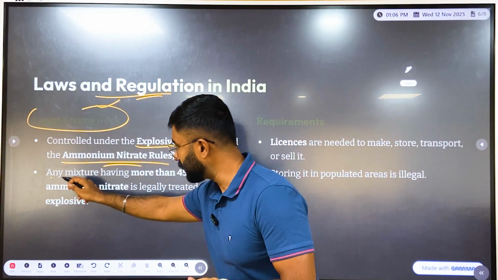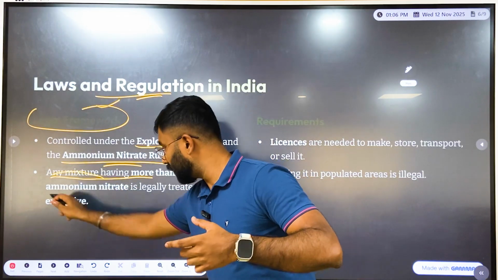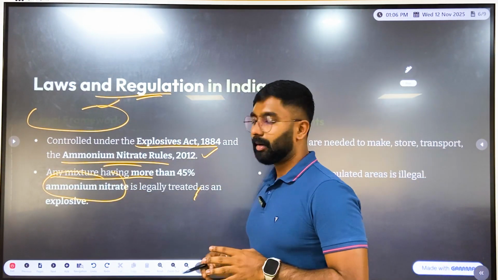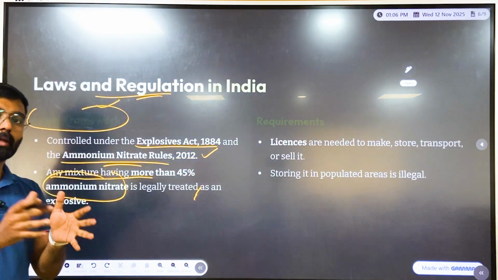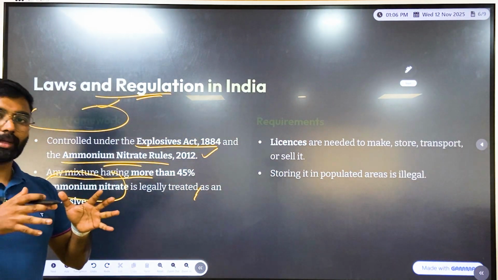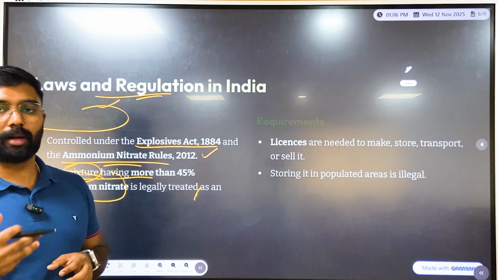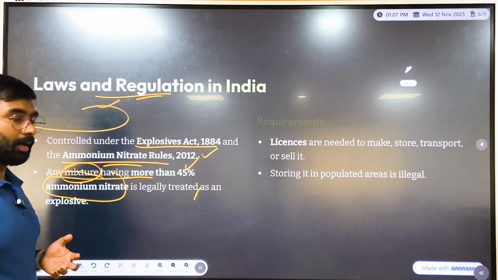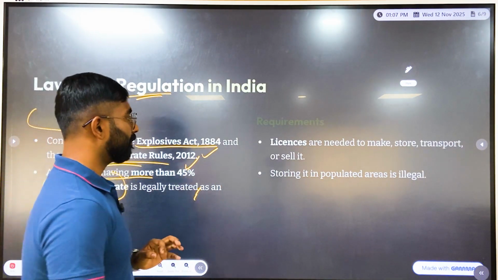According to that policy, any mixture having more than 45% ammonium nitrate is legally treated as an explosive. So any storage or any mixture, even a fertilizer, which has more than 45% ammonium nitrate, is legally classified and labeled as an explosive.